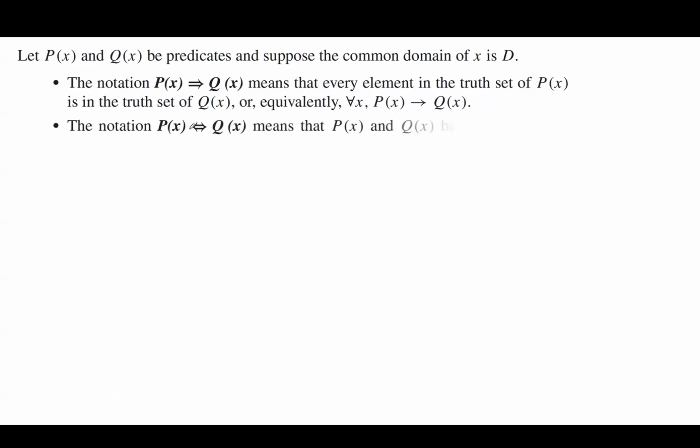The notation P(x) if and only if Q(x) means that P and Q are identical in truth sets, or equivalently, for every x in their common domain, P(x) if and only if Q(x).